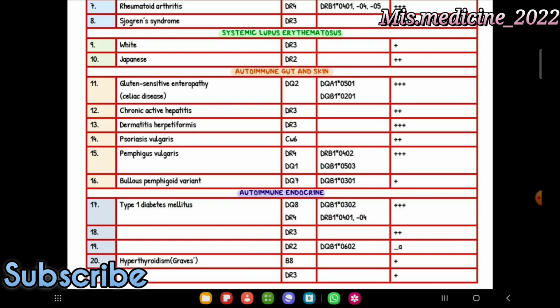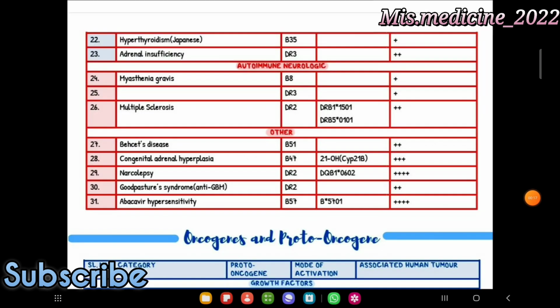Type 1 diabetes mellitus, DQ8, DR4, DR3, DR2. Hyperthyroidism, Graves' disease, B8 and DR3. Hyperthyroidism, Japanese, B35. Adrenal insufficiency, DR3. Autoimmune neurologic: myasthenia gravis, B8. Multiple sclerosis, DR2. Other ones are Behçet's disease, B51, and congenital adrenal hyperplasia, B47. Narcolepsy, DR2. Goodpasture syndrome, DR2. Abacavir hypersensitivity,